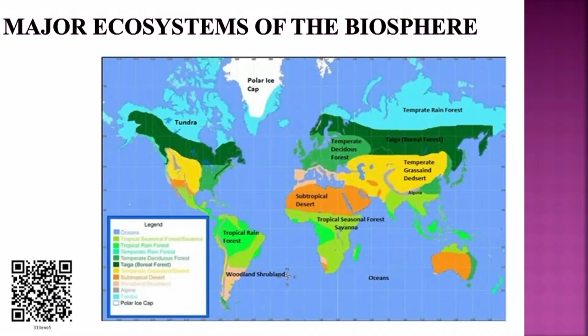So, these are the major ecosystems of the biosphere. And when we talk about biomes, a biome is a large naturally occurring community of flora and fauna occupying a major habitat and may be terrestrial or aquatic. When we talk about terrestrial, different types of forest, desert, grassland and tundra are the terrestrial ecosystems. In case of aquatic ecosystem, it may be freshwater ecosystem or marine water ecosystem.